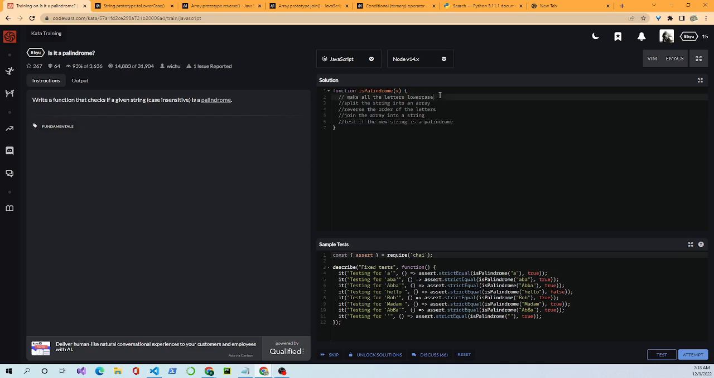Okay, so first, as we know, a string is a basic type in JavaScript, and to turn a string into lowercase, we would define a variable, and it would be inputStr equals x.toLowerCase(). Okay, that turns it into lowercase letters.